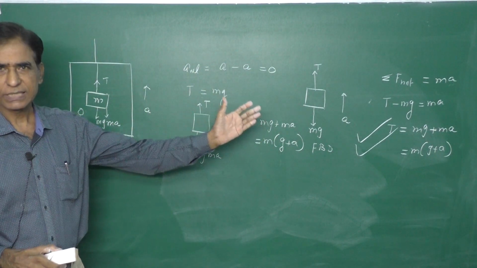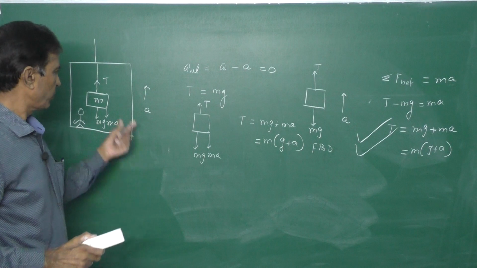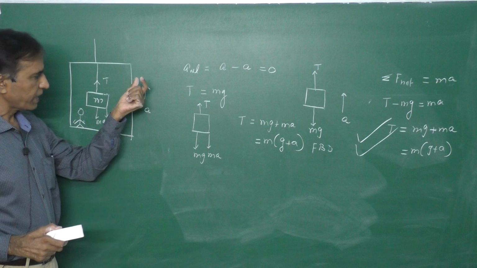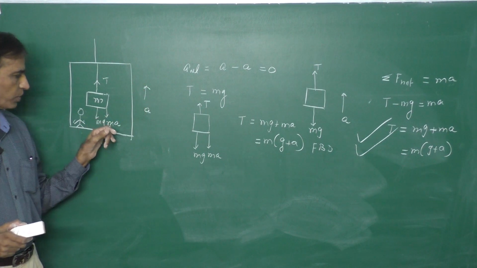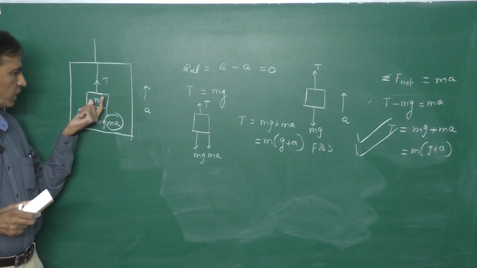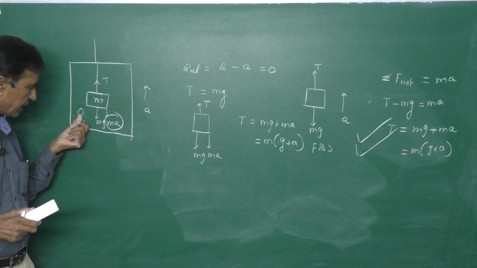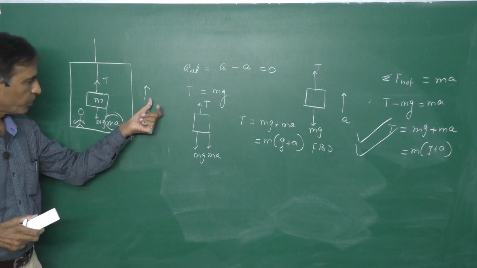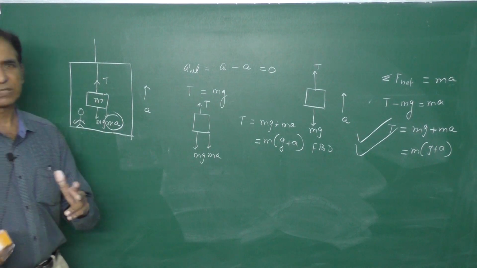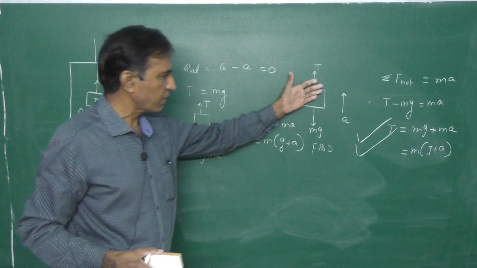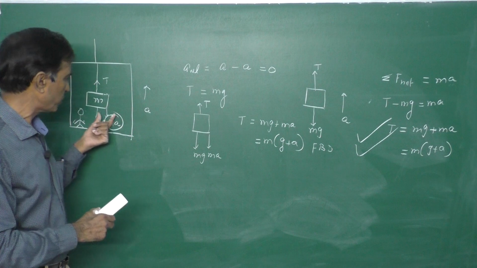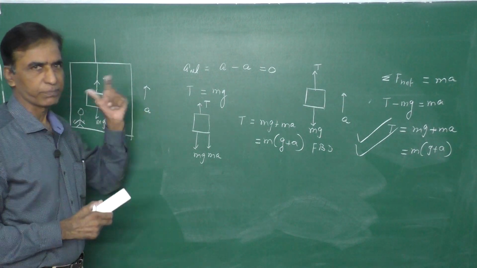So the result is the same. That means whenever we want to solve problems in a non-inertial frame by applying Newton's laws, we have to add one pseudo force, which is equal to mass times the acceleration of the observer, in a direction opposite to the direction of the acceleration of the observer. Then you can work as if you are working in an inertial frame and applying Newton's laws. That is the way we have to solve problems in a non-inertial frame.